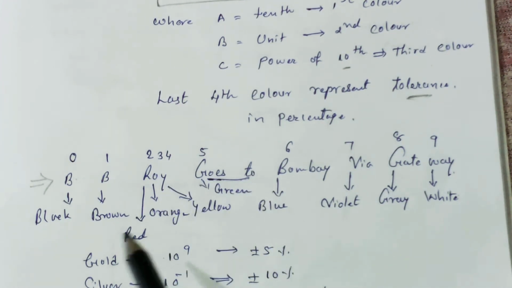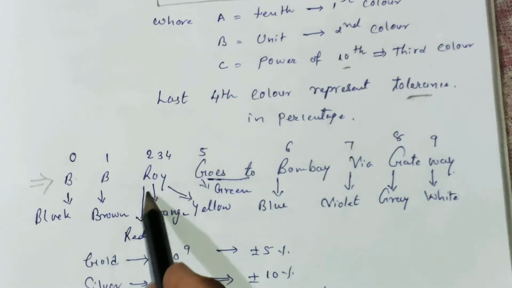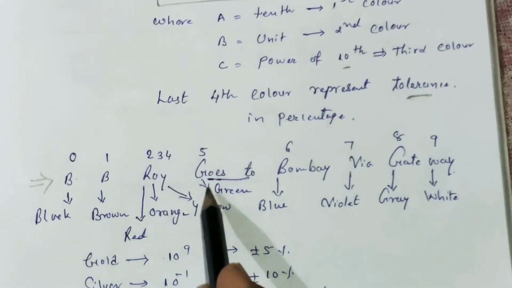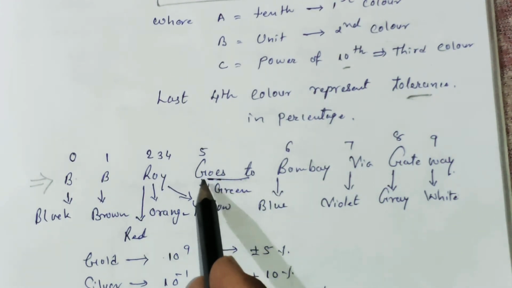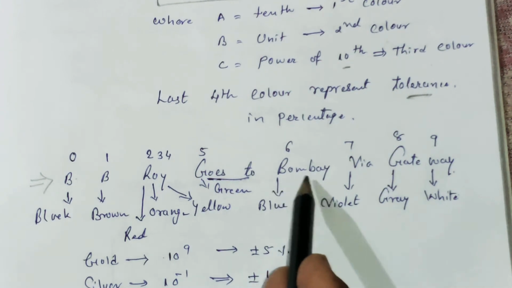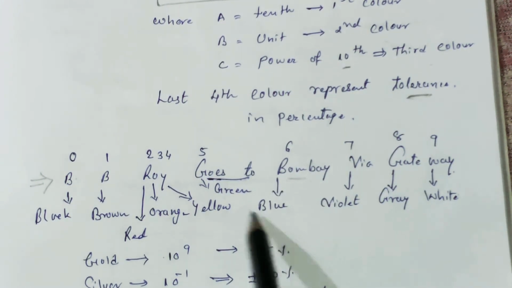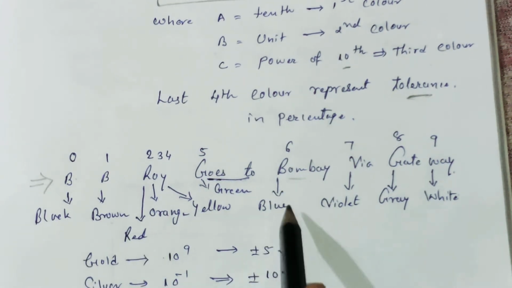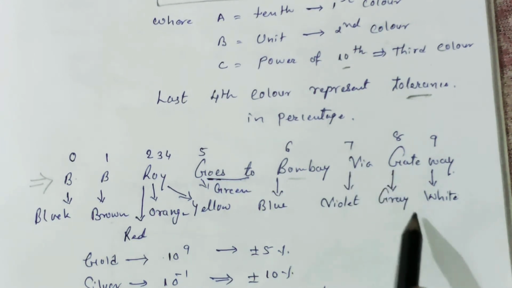I have already written them: B for black, B for brown, R for red, O for orange, Y for yellow, goes to is one complete word, G for green, Bombay, B for blue, via, V for violet, G for gray, and W for white.